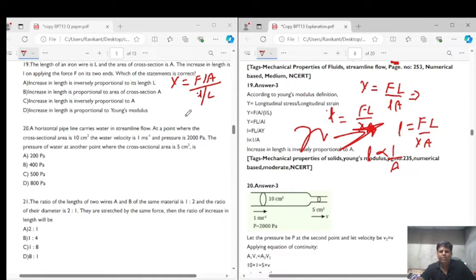So if area increases, change in length will decrease.